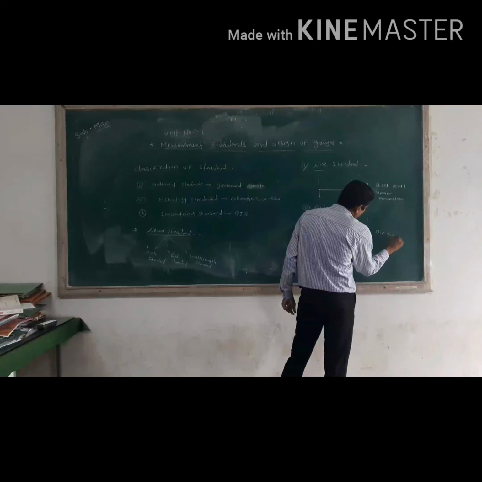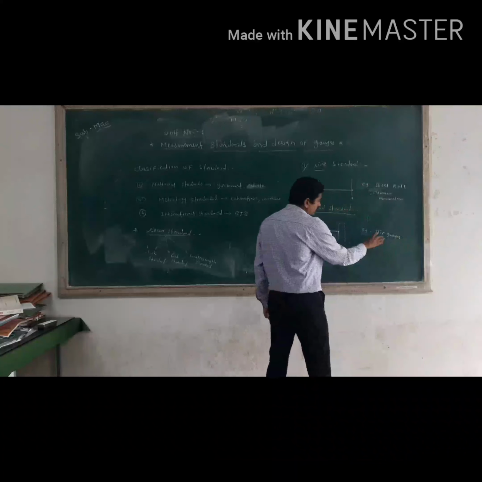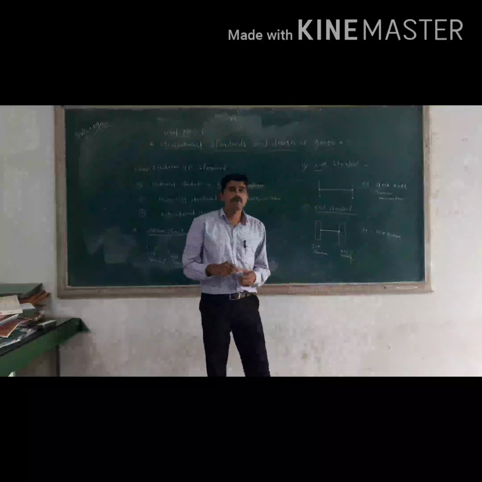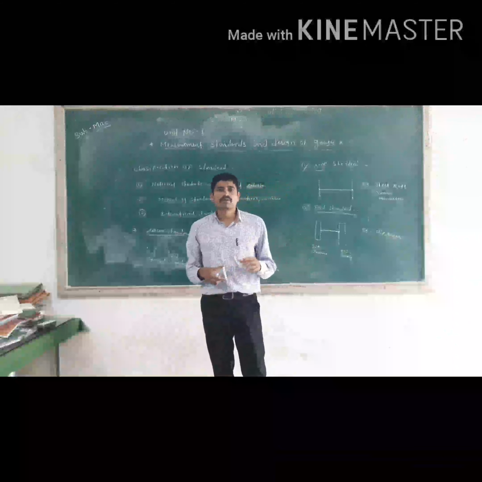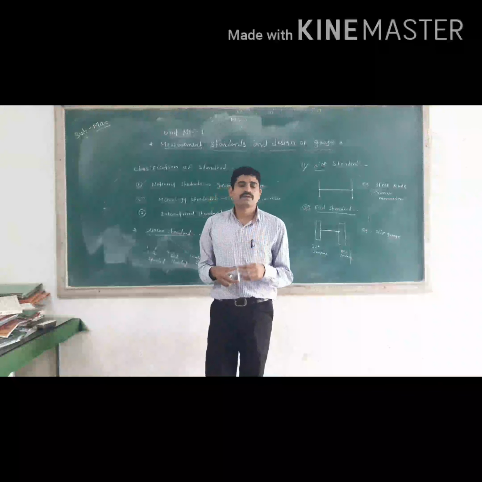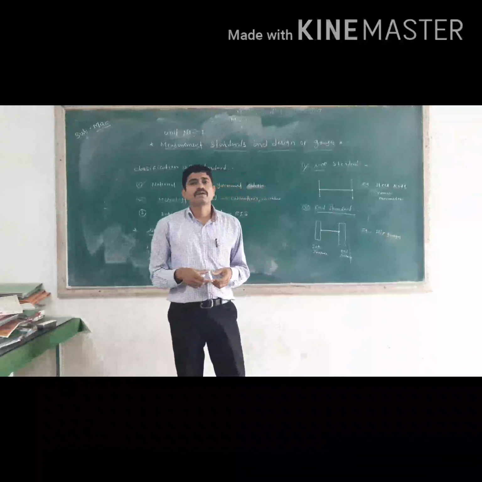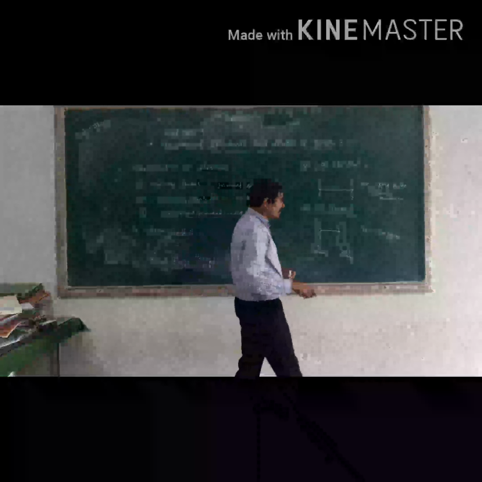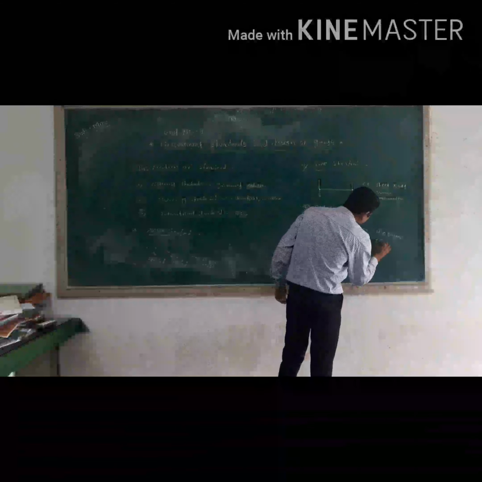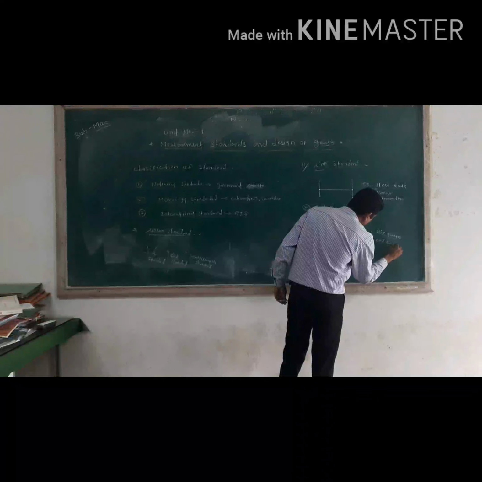Slip gauges are an example of the end standard. Also we can use length bars. In industry, especially in workshops, end standards are commonly used because they are highly accurate and of very small dimension.